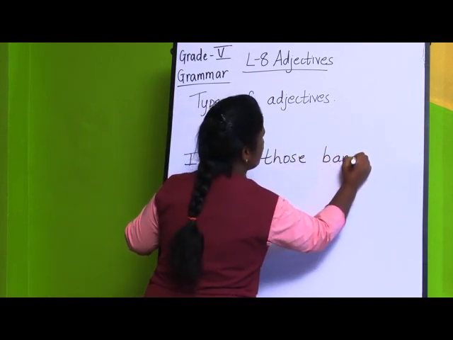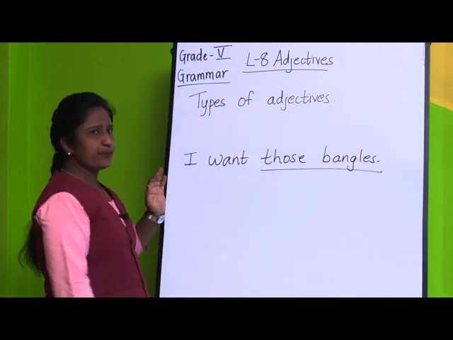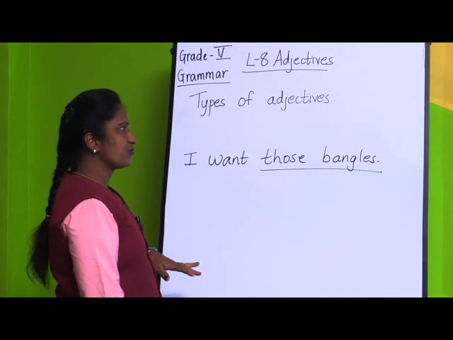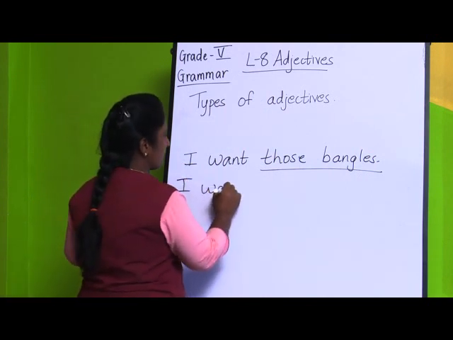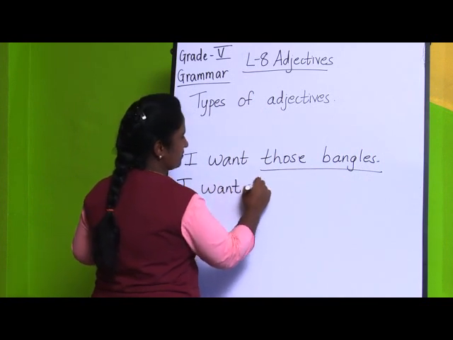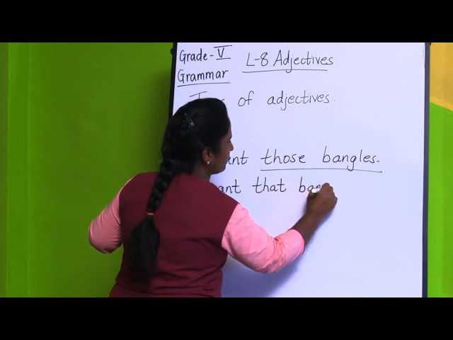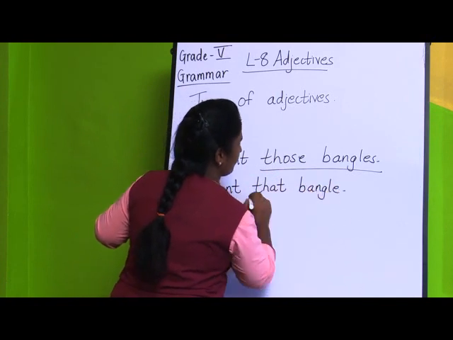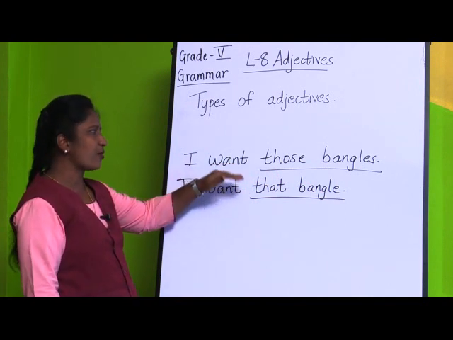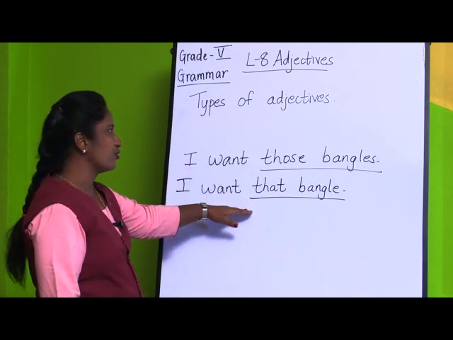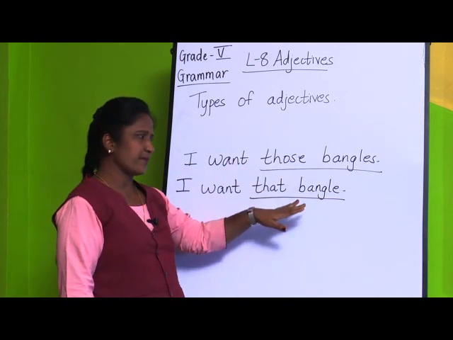If you see these words, those bangles, they are in plural form. You want to change it into singular. So how are you going to write? I want, instead of those, that. Bangles, bangle. I want that bangle. So this is plural form, and now you are going to change it into singular, which means those will be that and bangles will be bangle.